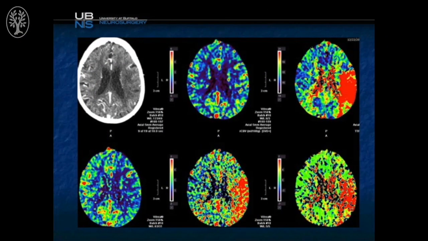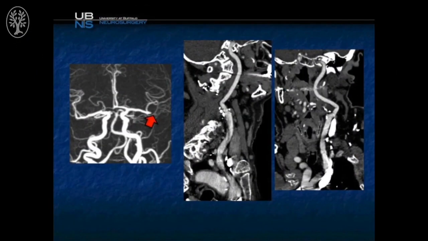Here her CT perfusion shows increased time to peak, the red area, but preserved volume and flow. Her CT angiogram confirms an MCA occlusion at the M1 bifurcation.